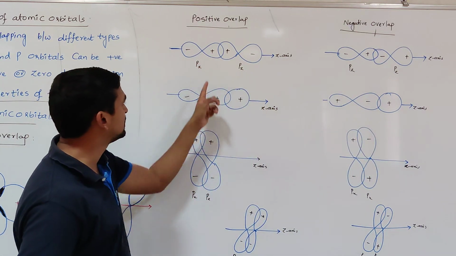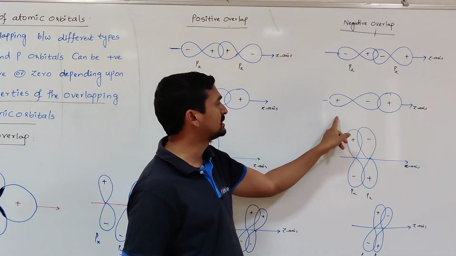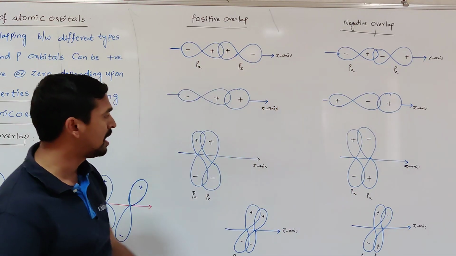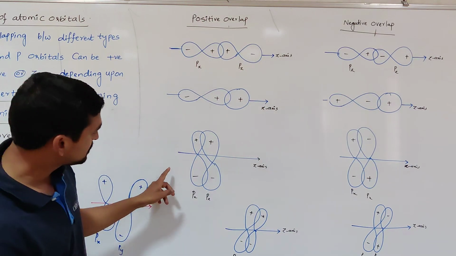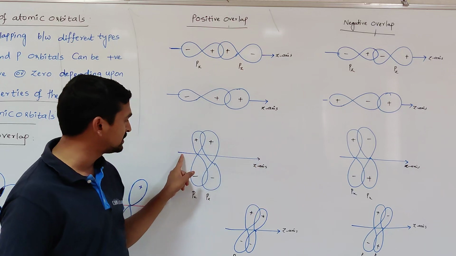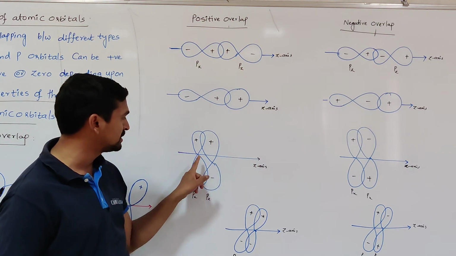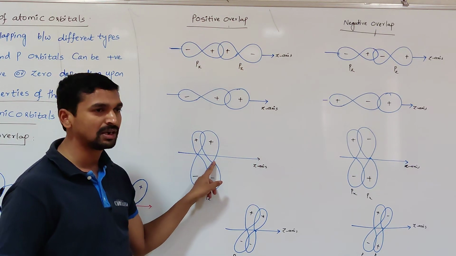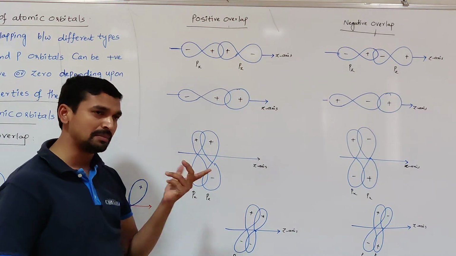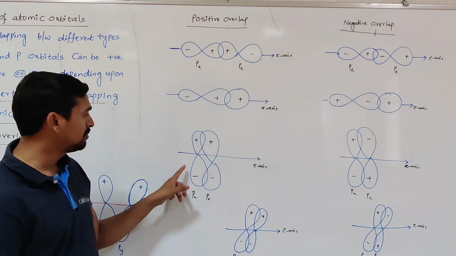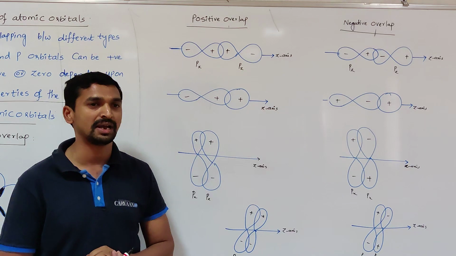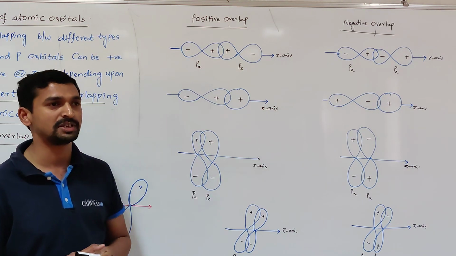So in the first case the sigma bond is formed, but in the second case the sigma bond is not formed, because the overlapping orbitals have the opposite sign. Now in the third case, this is the internuclear axis. Both orbitals are perpendicular to the internuclear axis, and both are px and px. So they remain parallel to each other. When both orbitals remain parallel to each other and perpendicular to the internuclear axis, that results in the formation of a pi bond.